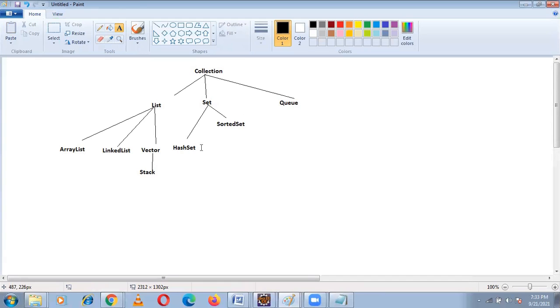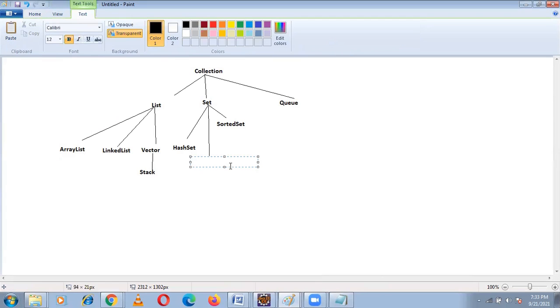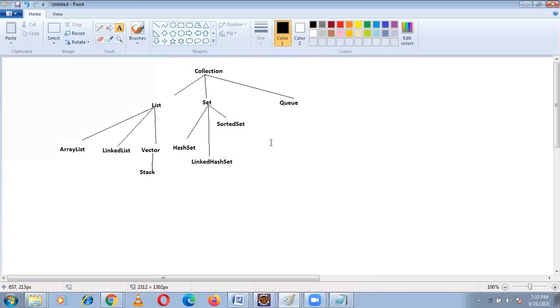There is another implementation class for set, that is linked hash set. Under sorted set we have an implementation class called tree set.